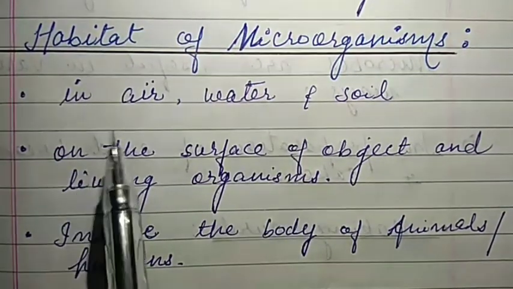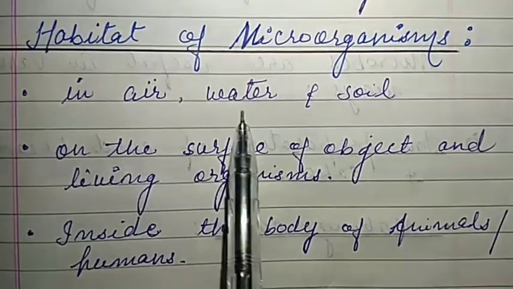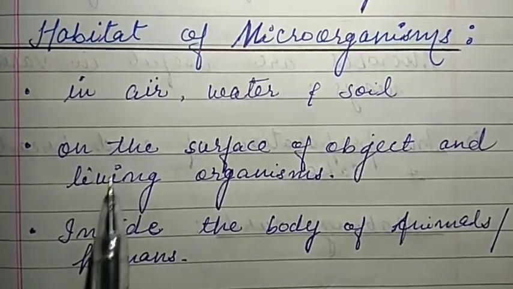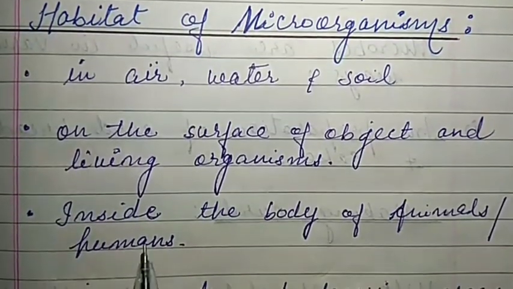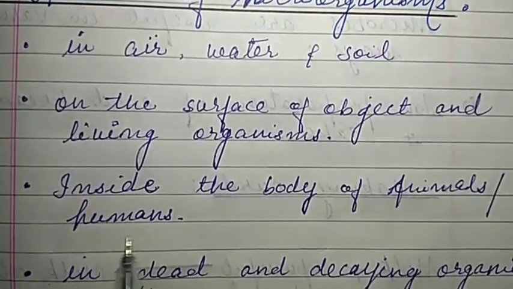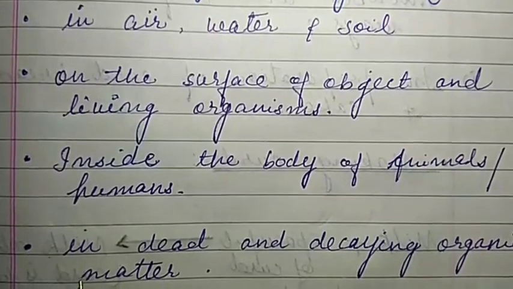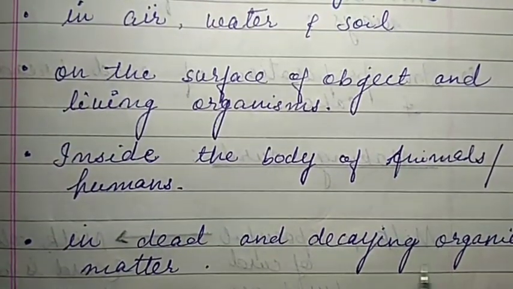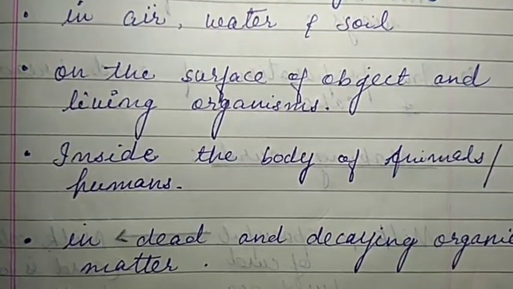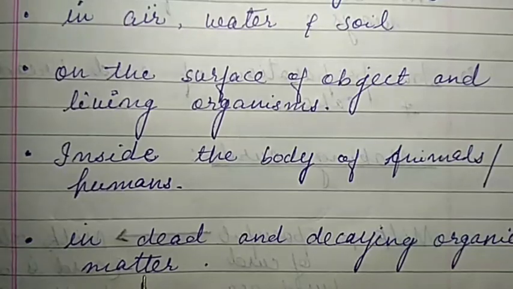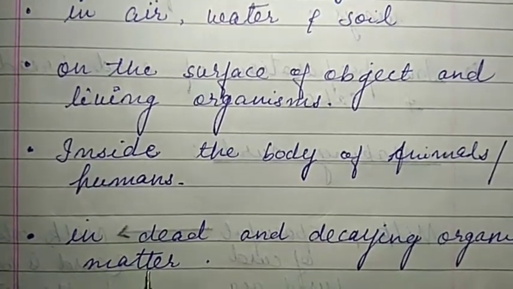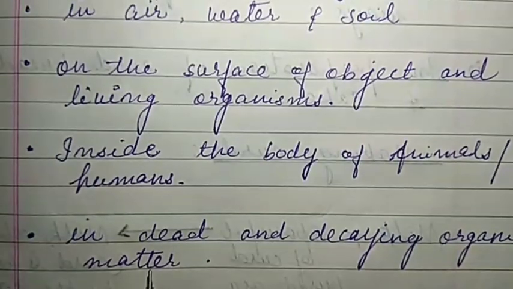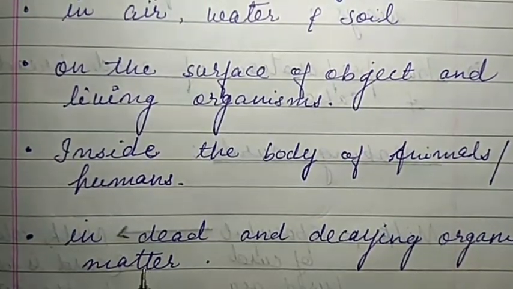For example, they are present in air, water and soil. They are also present on the surface of objects and living organisms, and inside the bodies of animals and humans. They can also be present in dead and decaying organic matter. So we can say that they can survive in all types of environments, ranging from ice cold climates to hot springs, and from dry deserts to marshy places.